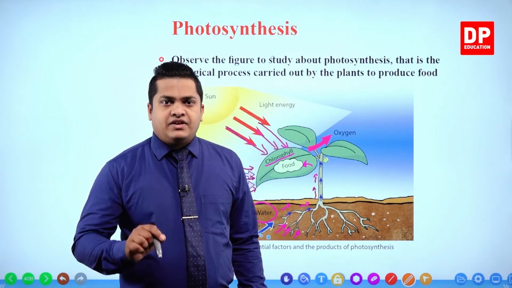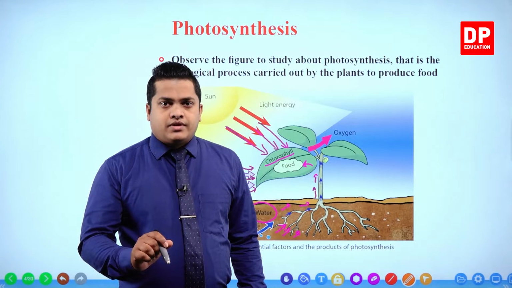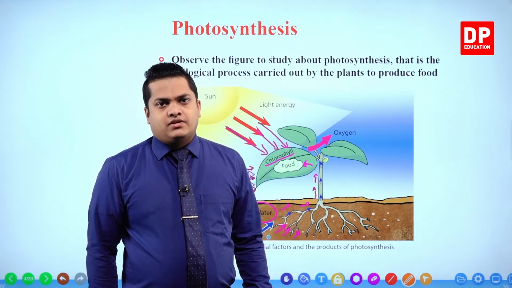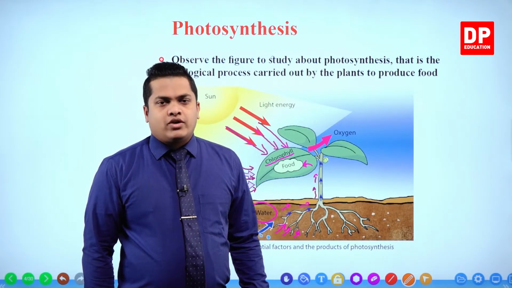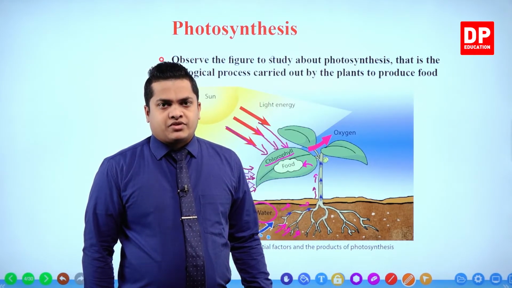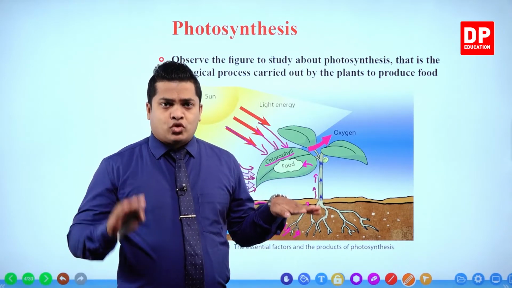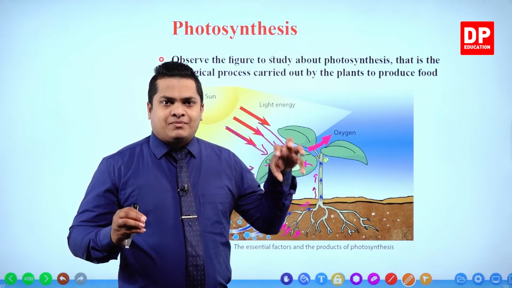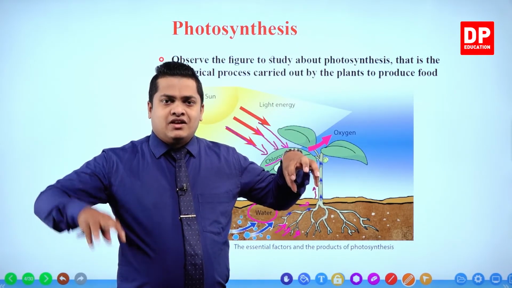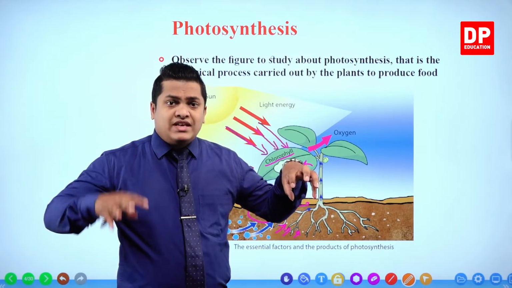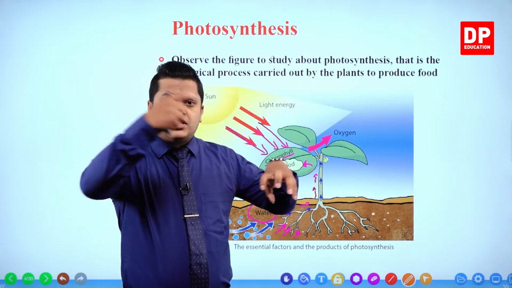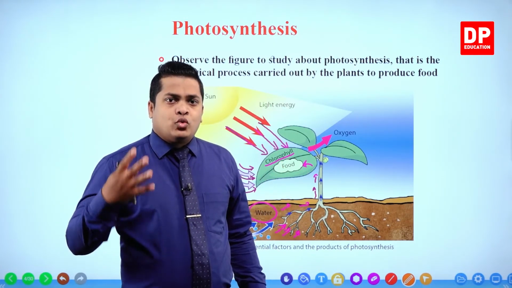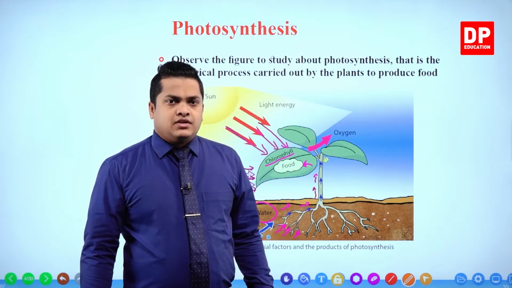Each and every plant living in our environment definitely needs oxygen gas for their respiration. They're not going to take carbon dioxide gas during the process of respiration. Respiration and photosynthesis are two different life processes, my dear children. Respiration is the process where the energy is getting created. Photosynthesis is the process where food is getting created, which is necessary for the respiration. These are two different concepts, two different biological processes.